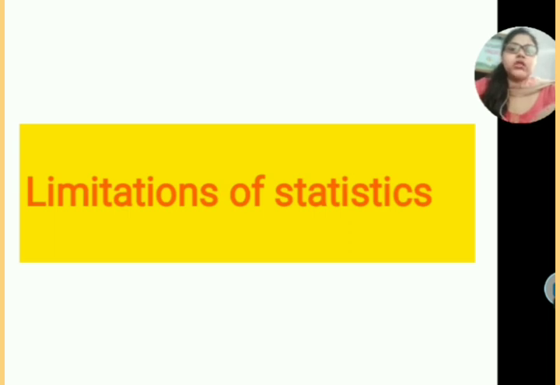Then the next one is the limitation of statistics. Now we have studied the meaning of statistics, plural sense, singular sense. We have covered the importance of statistics as well. Now moving toward the limitations. Whatever we have studied as the features of plural sense will be converted into limitations of statistics also.